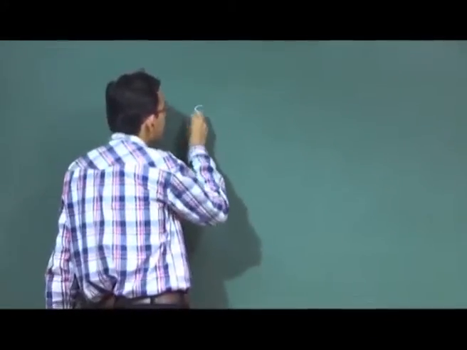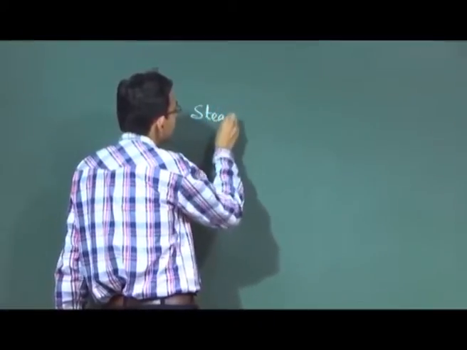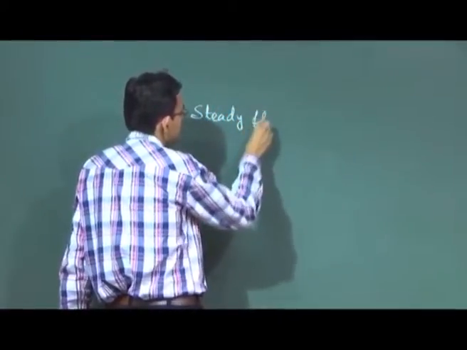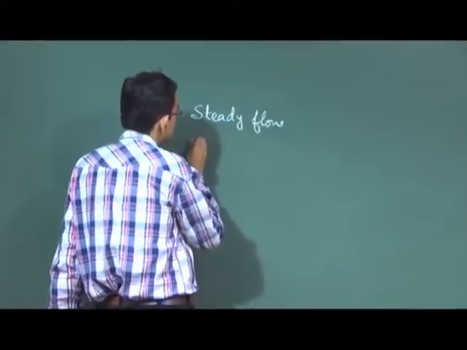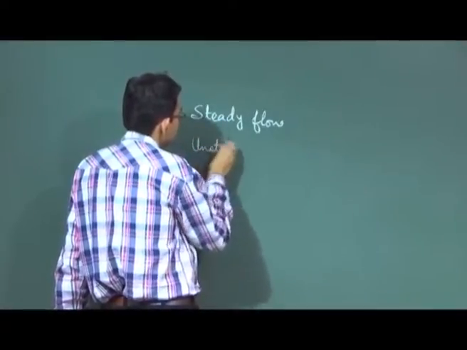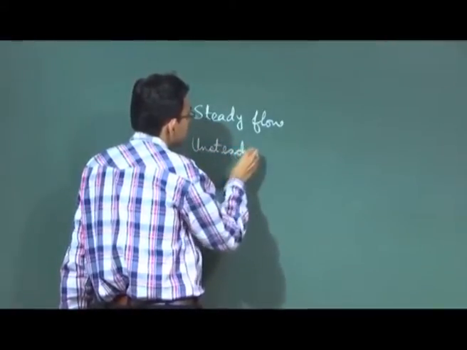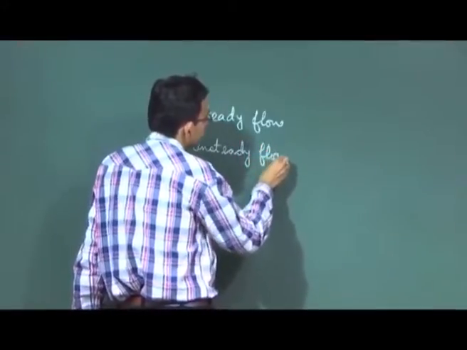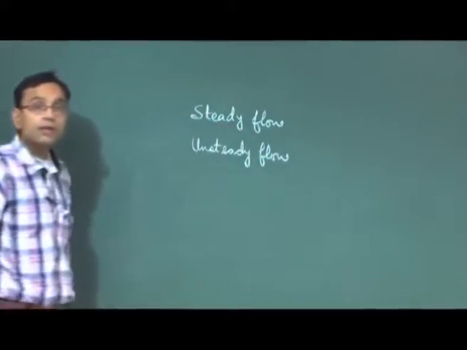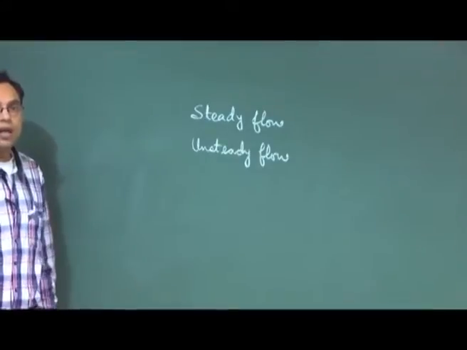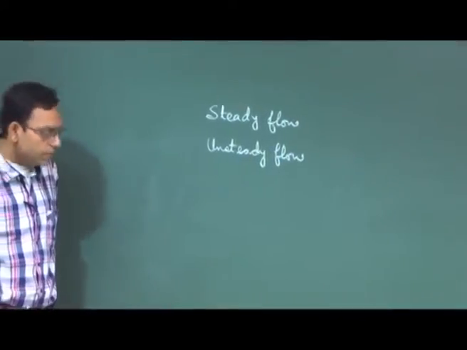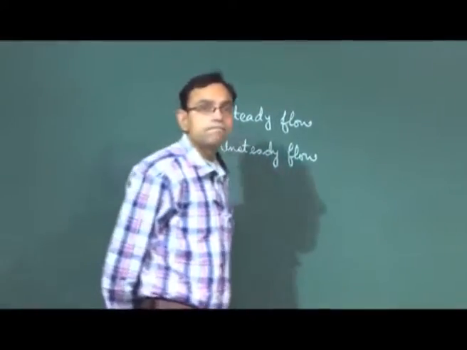So, steady flow and unsteady flow. So, by steady flow what do we mean?